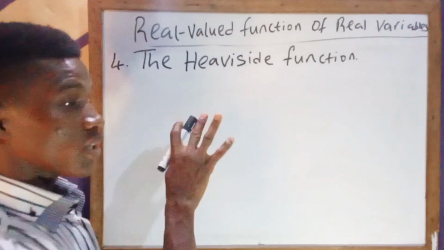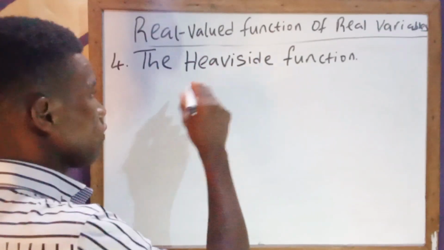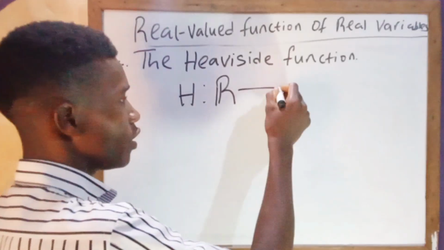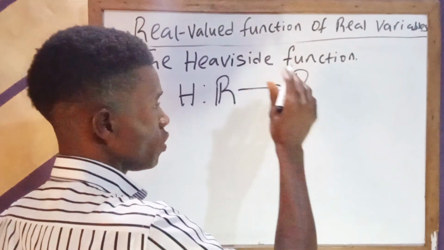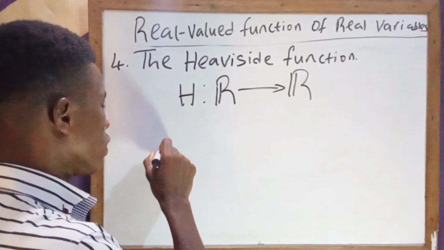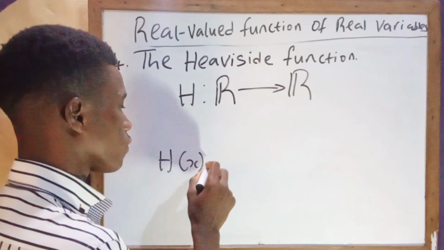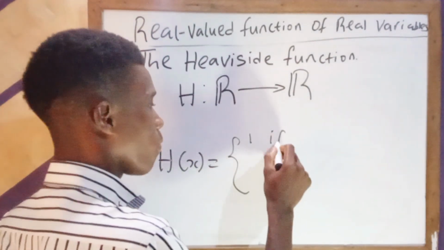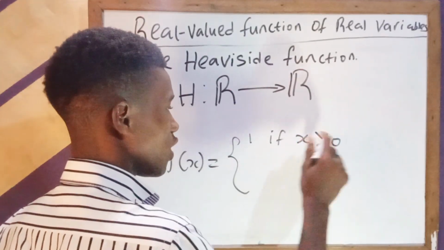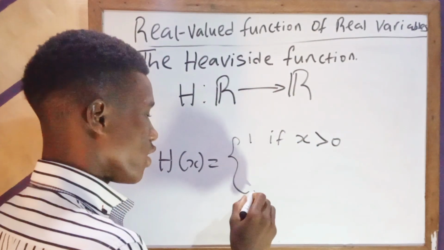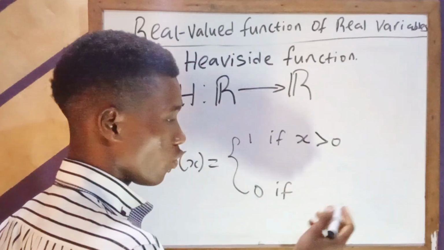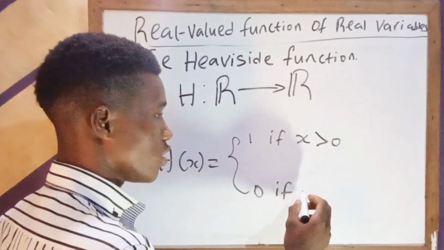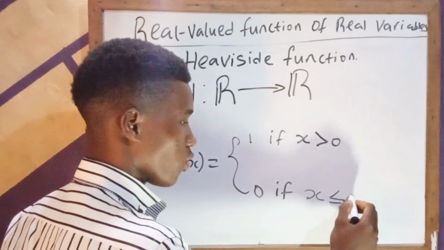So this Heaviside function is basically saying if you have a function denoted by H which maps from the real number to the real number, and this function is such that the Heaviside of x is given by 1 if x is greater than 0, that is positive real number, that's 1, and is given by 0 otherwise, that means if it's not greater than 0, or we can just say 0 if x is less than or equal to 0.